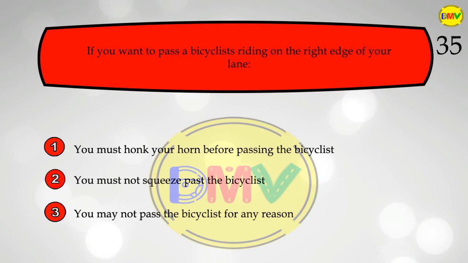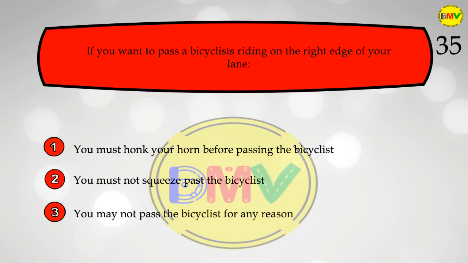The question 35. If you want to pass a bicyclist riding on the right edge of your lane, 1. You must honk your horn before passing the bicyclist. 2. You must not squeeze past the bicyclist. 3. You may not pass the bicyclist for any reason.